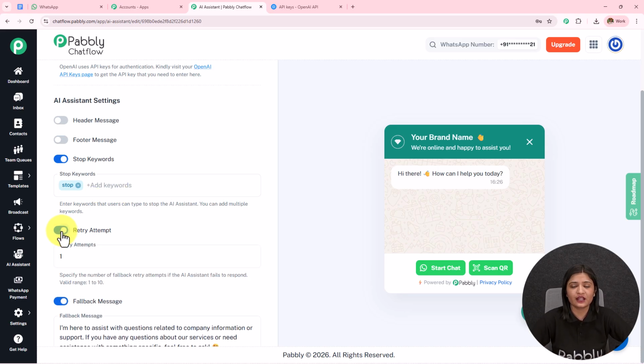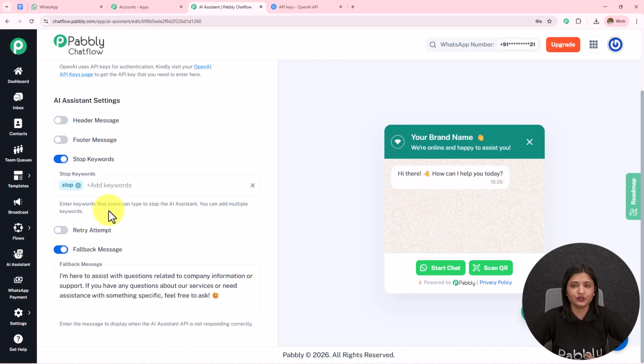Then we have this retry attempt. When the API fails to respond, or the AI agent fails to respond to the queries correctly, this retry attempt is given to the AI agent to reply to the user. The valid range is 1 to 10. I've kept it as 1. For now, I'm going to toggle this off.